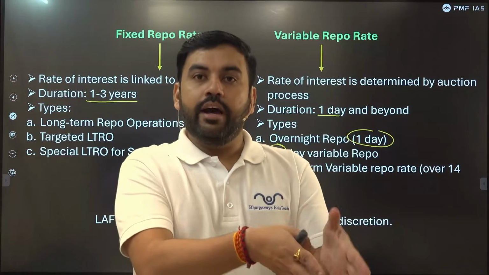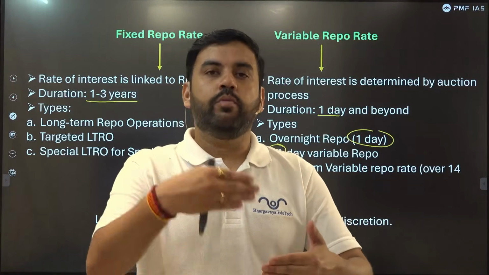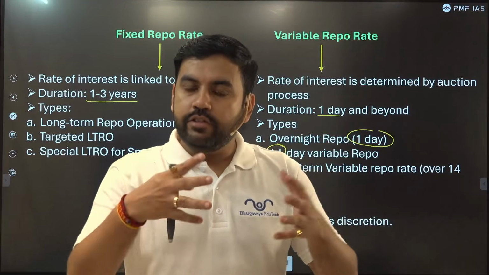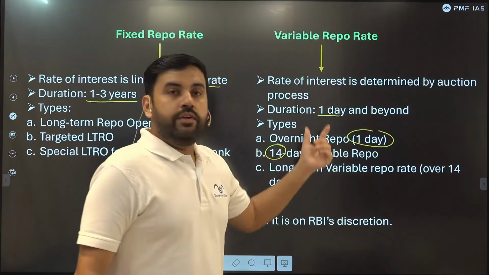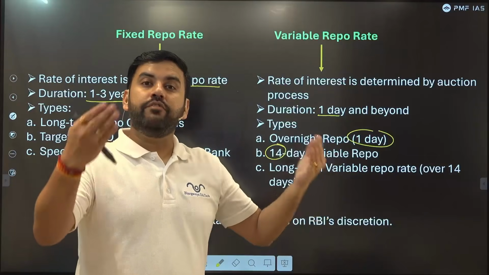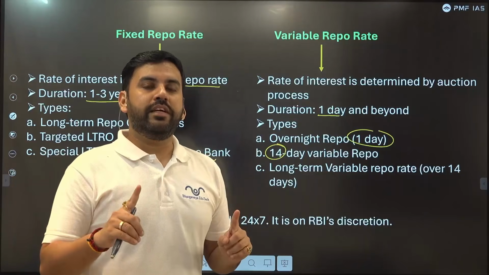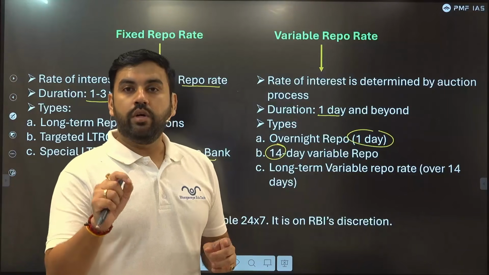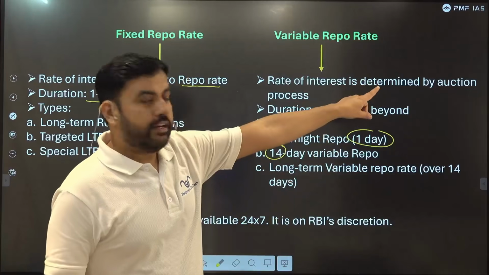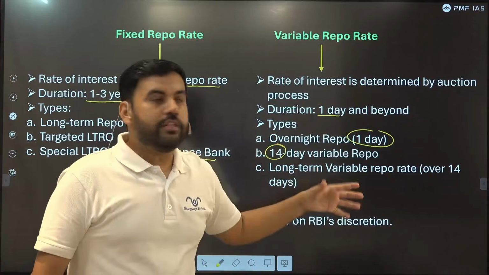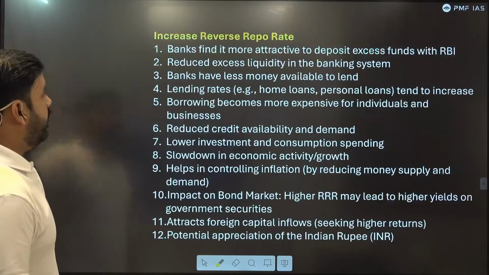So now RBI has the authority to start it or end it. This Friday, RBI opened this window and it will remain open for 7 days. For 7 days, RBI will take money from the banks. How much money will they take? 1 lakh crore. What the rate of interest will be is decided by the auction. So this is what variable repo rate is all about.